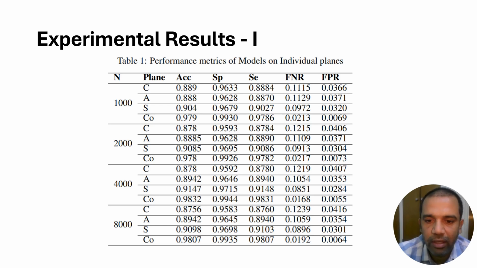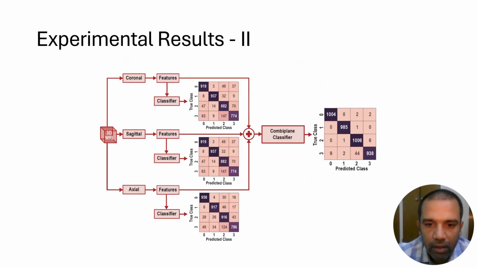You can see here false negative rate and false positive rates are significantly low in the combi plane approach for different number of input cases. Now this image shows the combi plane approach confusion matrix. This is the confusion matrix drawn for 4000 images. Coronal plane has the confusion matrix of this, and sagittal and axial planes also obtained confusion matrix of these figures.